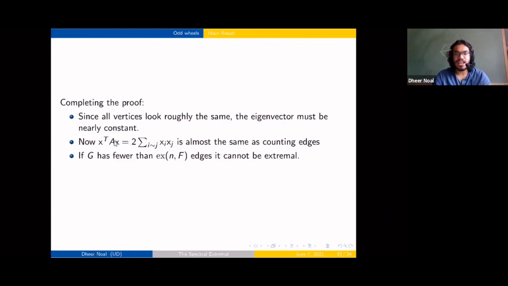So this quadratic form which we were trying to maximize becomes like maximizing xi and xj, so your x becomes close to being a constant eigenvector, like in the regular case, and it ends up being an edge counting problem.